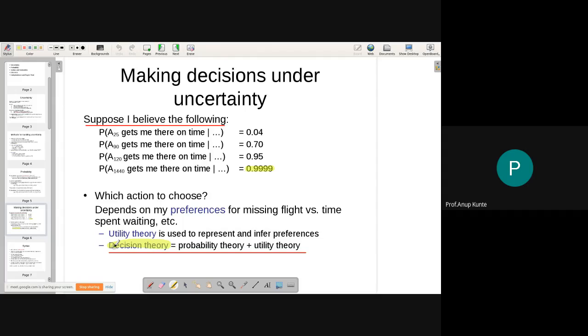And thus we may actually design a sort of reliable agent architecture, which is called a decision theoretic agent, which uses probability theory for representation of the knowledge and utility theory for the decision making. So utility theory is going to give you a spin for actually taking a decision.